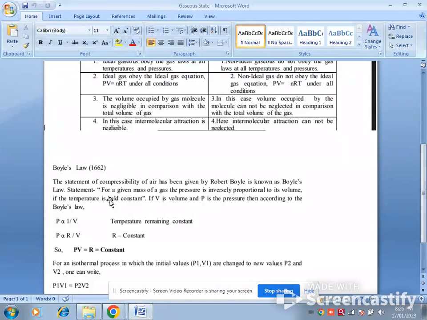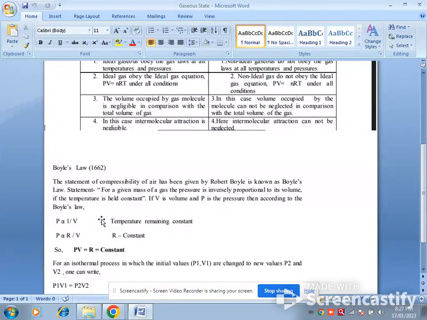Statement: for a given mass of a gas, the pressure is inversely proportional to its volume if the temperature is held constant. That is, at constant temperature, the pressure of the gas is inversely proportional to its volume. Vice versa, when we increase the pressure, the volume of the gas decreases at constant temperature.